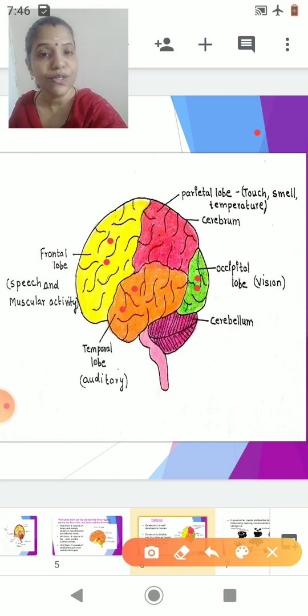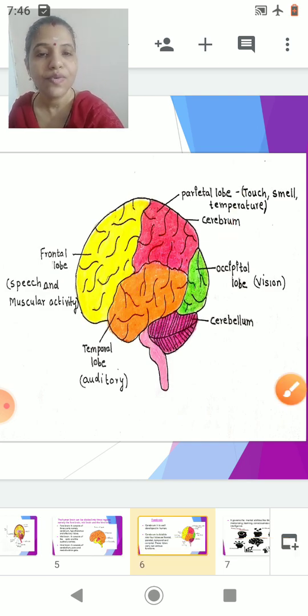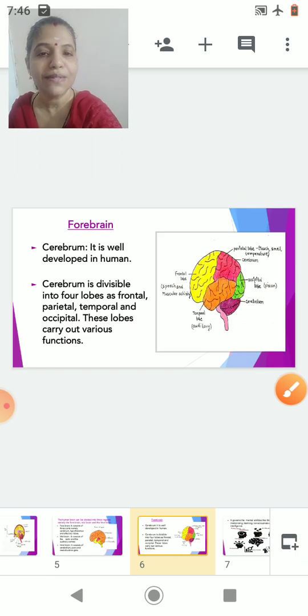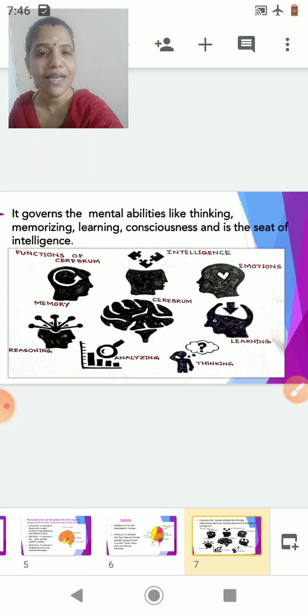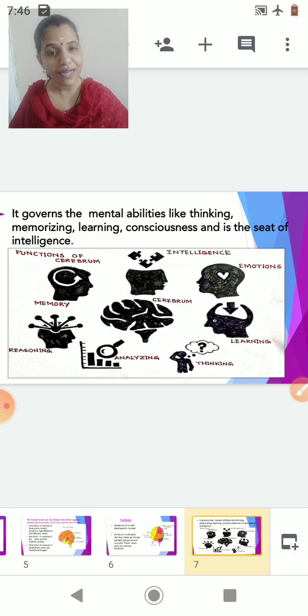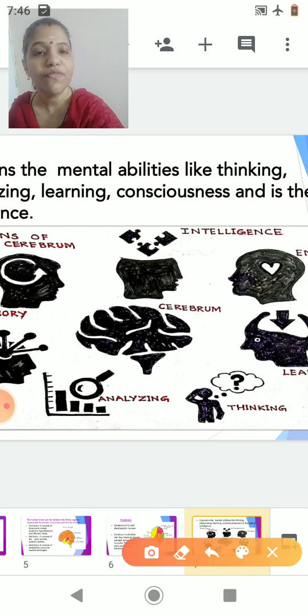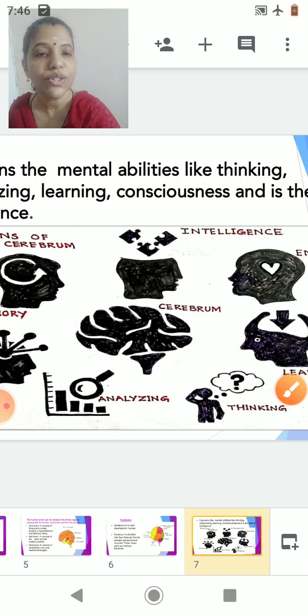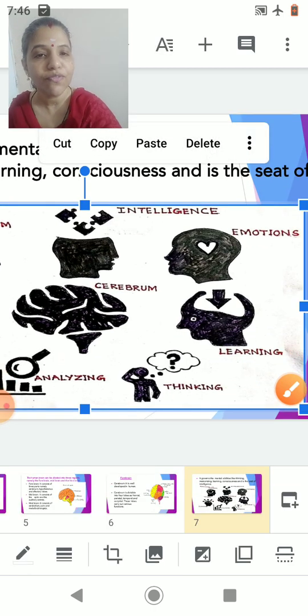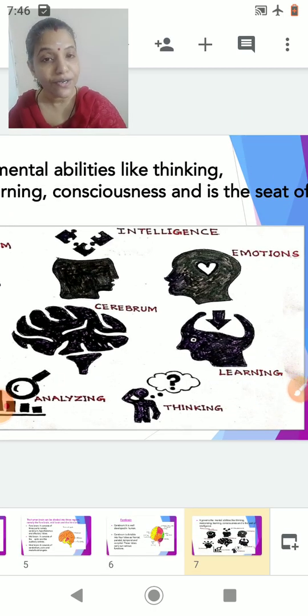Now in addition to this, the cerebrum still carries out certain activities, like you can see here in the center, this is the cerebrum. Now the cerebrum is responsible for intelligence. It is responsible for emotions. It is the center of learning.